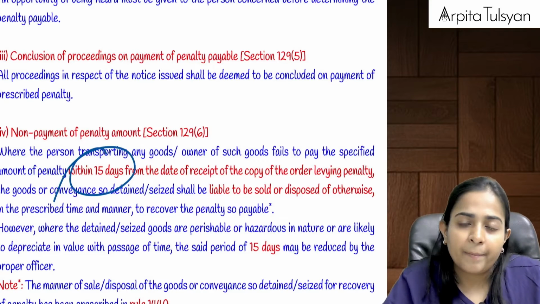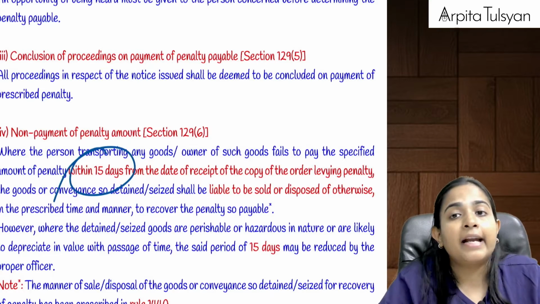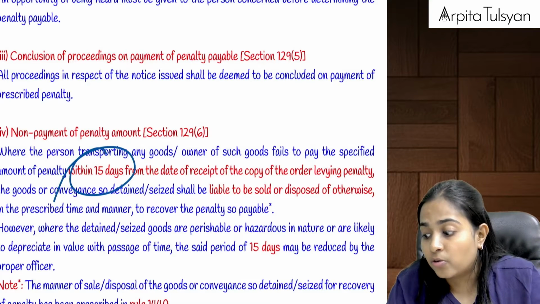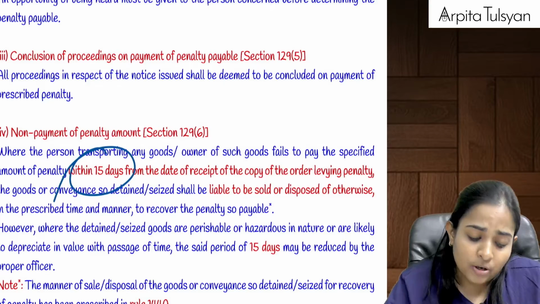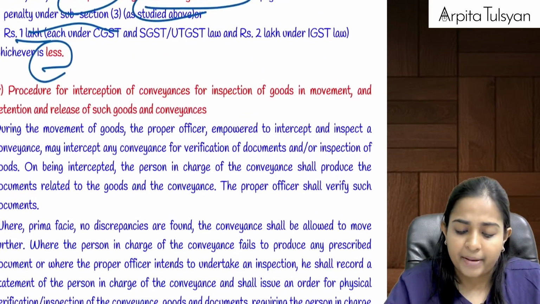If he does not pay, then we will sell the goods and realize the penalty amount due from it. And if the goods are hazardous goods or perishable goods, then the officer need not even wait for 15 days and he can sell the goods and realize the amount of penalty.